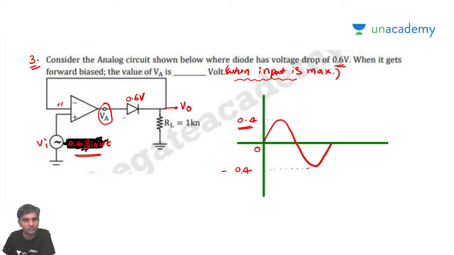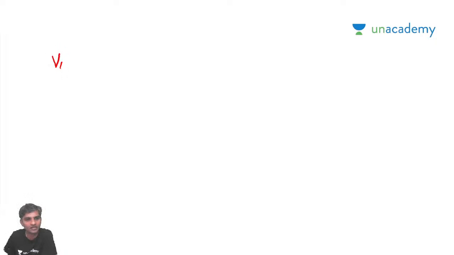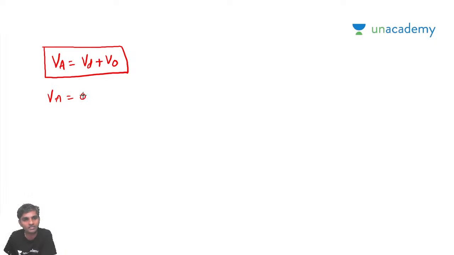Now VA is going to be the voltage drop across the diode plus V naught. Assume V naught is the voltage across the load resistance RL, with plus and minus polarities as marked. If we apply KVL here, I can simply write VA is equal to the voltage across the diode plus V naught. From the given problem, the diode drop is 0.6 volts, but I need to find what V naught is.